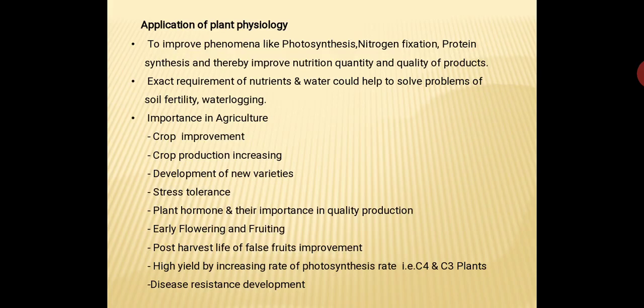How many milliliters or liters of water that plant needs, we know, and that way, by drip or sprinkler irrigation, we are providing only that quantity of water to that crop, so that economically we save the water, as well as the crop getting the exact quantity of water grows more vigorously. So we get benefit both ways.